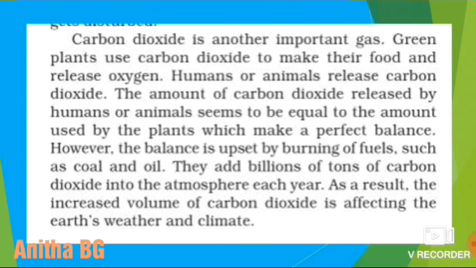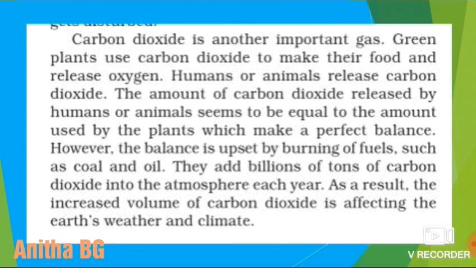Then the balance is upset by burning fuels such as coal and oil. They add billions of tons of carbon dioxide into the atmosphere each year. As a result, the increased volume of carbon dioxide is affecting the Earth's weather and climate. So this is about carbon dioxide.